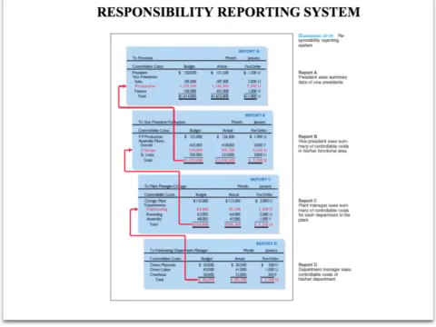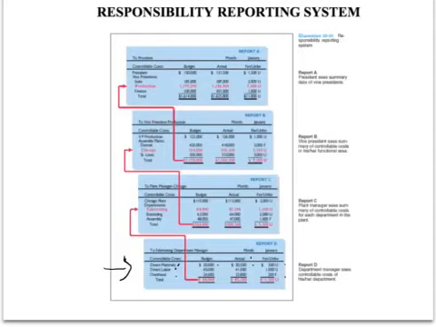And so this is an example of the report. Here we have a report at the departmental level, and there's the budget, and there's the actual: direct materials, direct labor, overhead. This is what they thought they would spend. This is exactly what they spent. This is the variance. U is unfavorable, F is favorable.